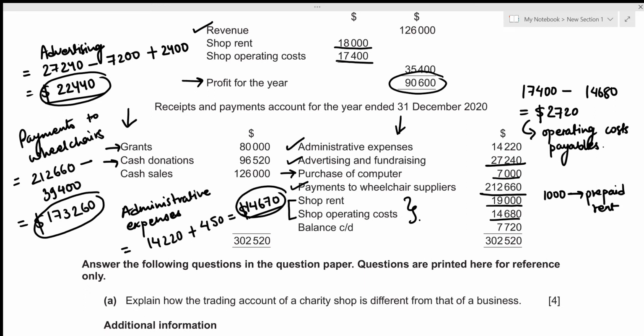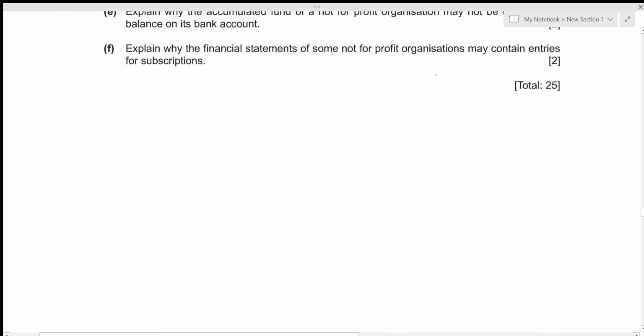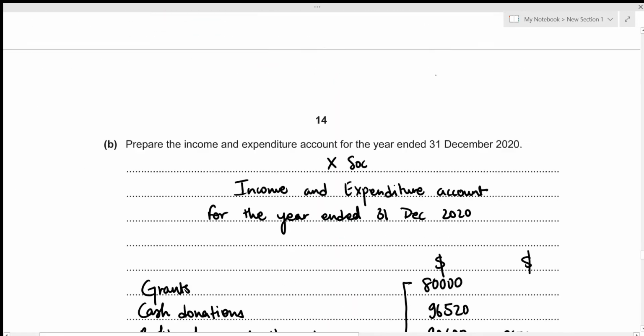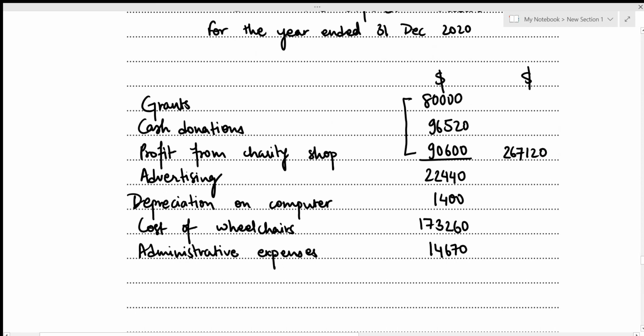Now we can just figure out the total for expenditure and see whether the income is greater than expenditure or the other way around. Let's do that. All right, let's figure out our total for expenditure. So the total for expenditure is just going to be the sum of these 4 amounts. So that's 22,440 plus 1,400 plus 173,260 plus 14,670, which gives the total for expenditures to be 211,770. So we can clearly see that the income section is greater than the expenditure totals.